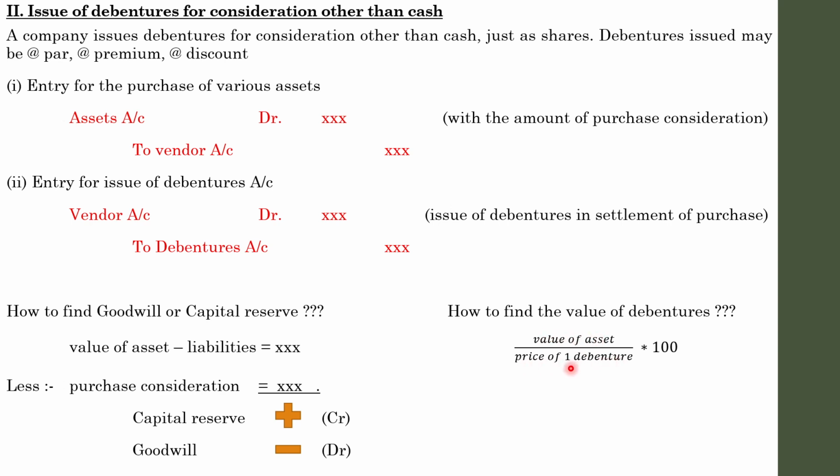If it is at a discount, you will show 90: 99,000 divided by 90 into 100. If it is a case of premium, it will be 99,000 divided by 110 into 100. Here 100 doesn't have any relation with whether it is a premium, discount or par situation. The only thing that changes is the denominator and the numerator.